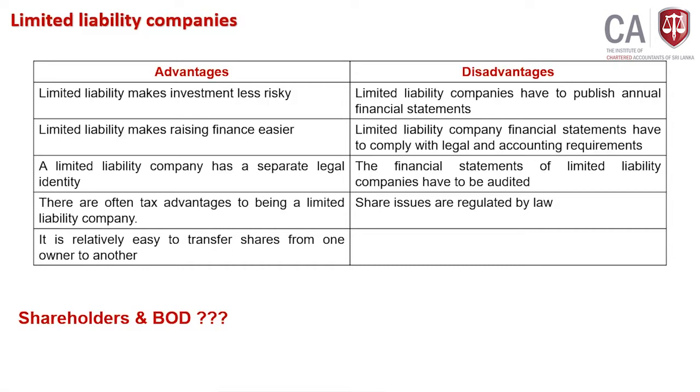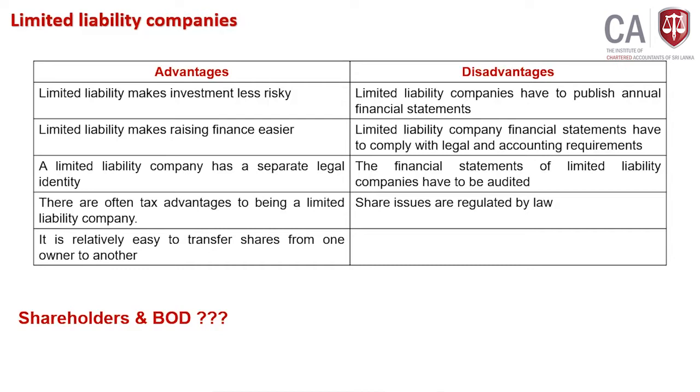It is relatively easier to transfer shares from one owner to another. You can easily transfer shares from one person to another, which means if I have shares of John Keells, as an example, I can sell my shares tomorrow to someone else. But in a partnership, you can't transfer capital to another partner or a new partner easily. But in a limited liability company, if you don't want shares, if you want to dilute your ownership, you can sell shares to third parties.